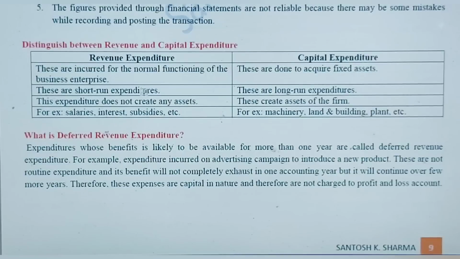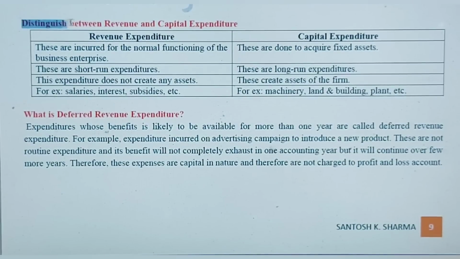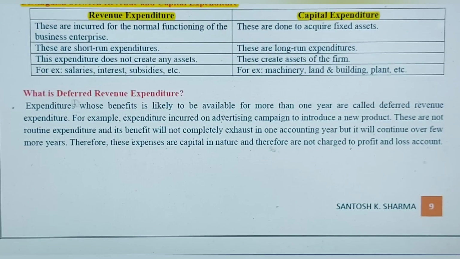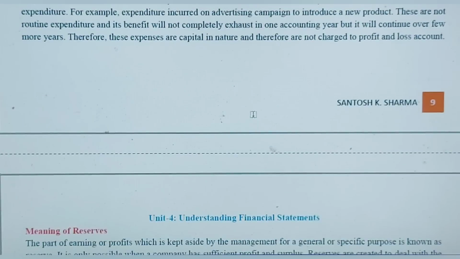So like this, one difference you can work out between the revenue and capital expenditure. It's simple. Revenue expenditures are incurred for day-to-day expenses, and capital expenditures are incurred on fixed assets. And like that, deferred revenue expenditure, where the future expenditures are expected and kept aside.